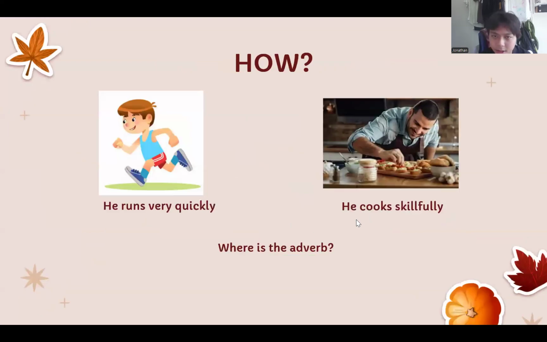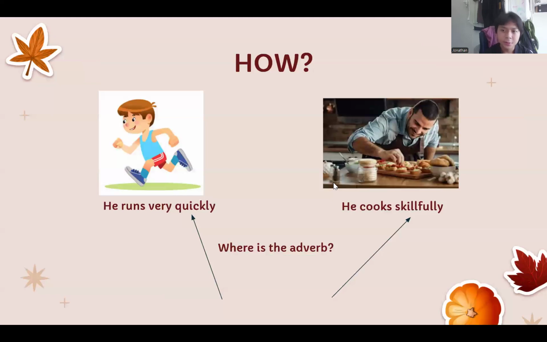So here's another kind of adverb, the how adverb. It's a tricky adverb because they're very related to adjectives that you always use. For example, he runs very quickly. Quickly, that's how he runs. So quickly is the adverb. He cooks skillfully. So skillfully is how he cooks. That's how you know that skillfully is the adverb.